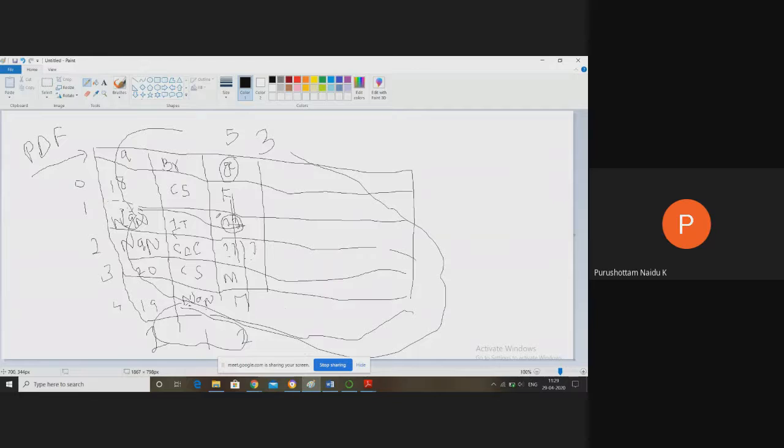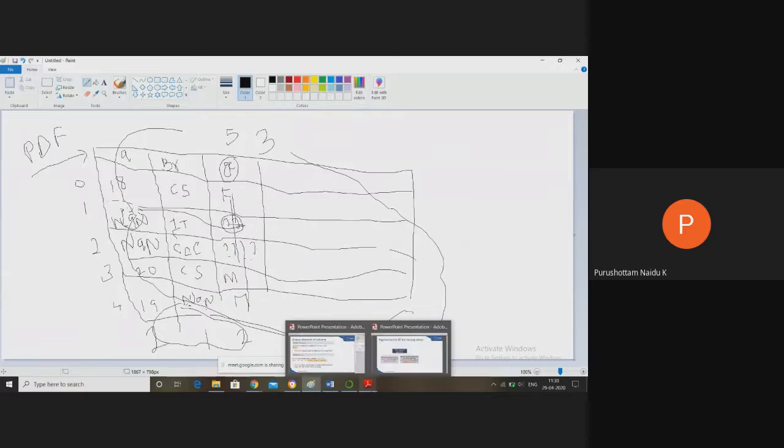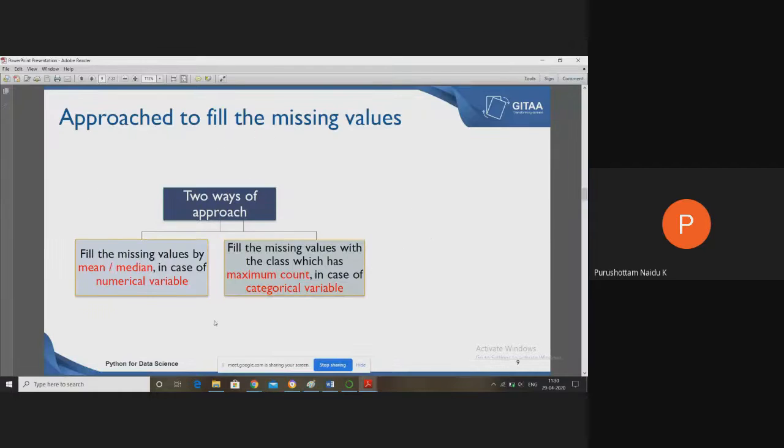We generally have two types of values in each column: numerical or categorical. To fill the missing values, we use the mean or median in case of a numerical variable, or fill with the class which has the maximum count in case of a categorical variable.